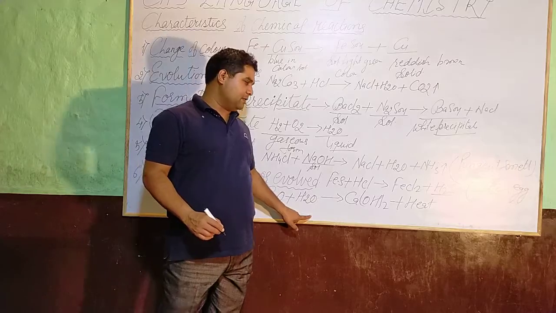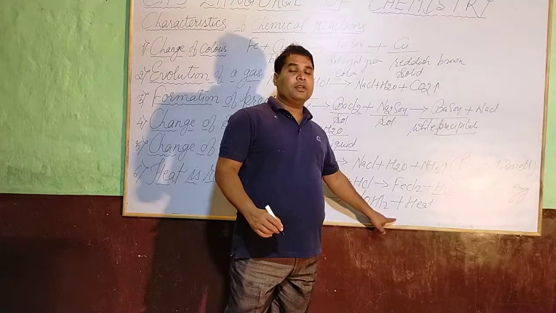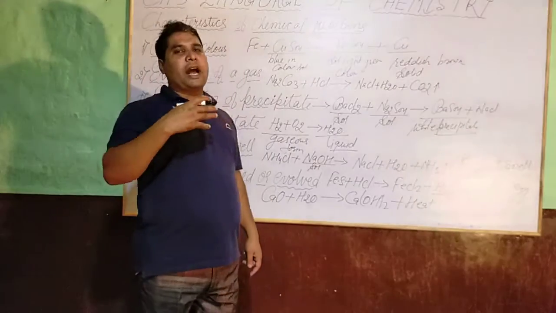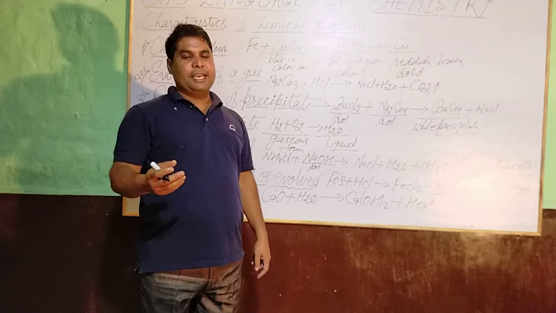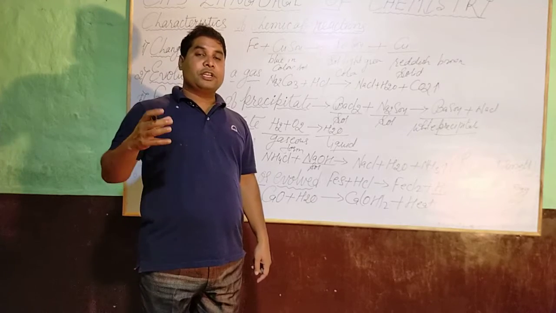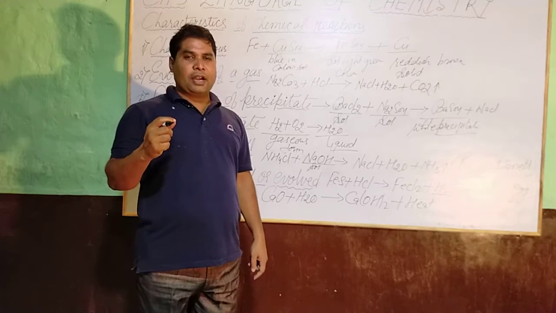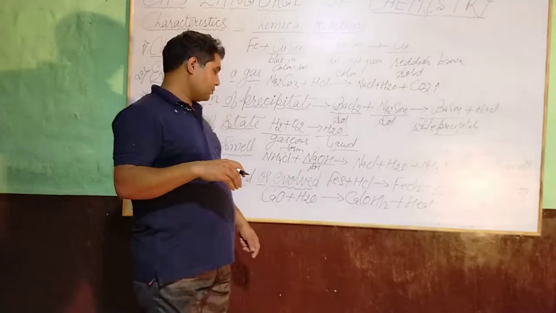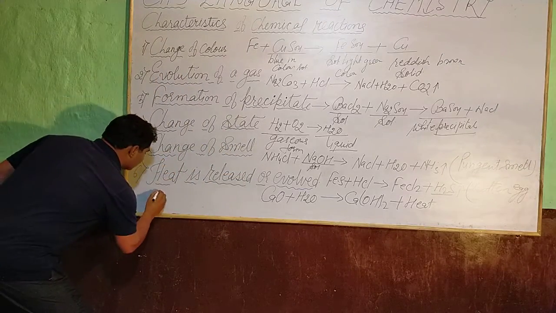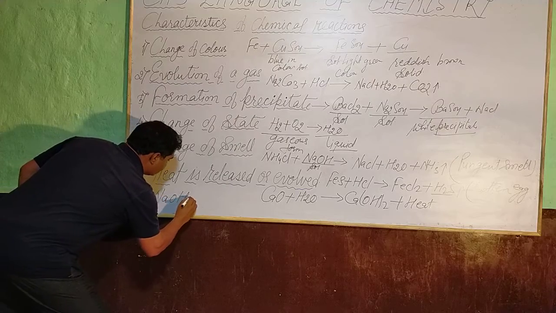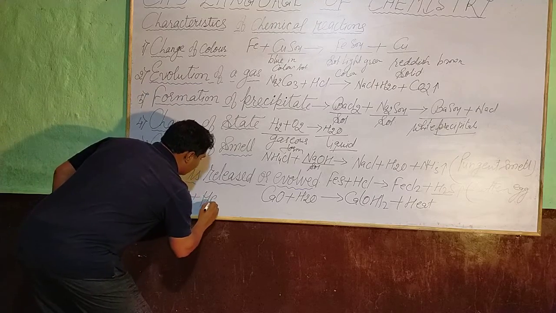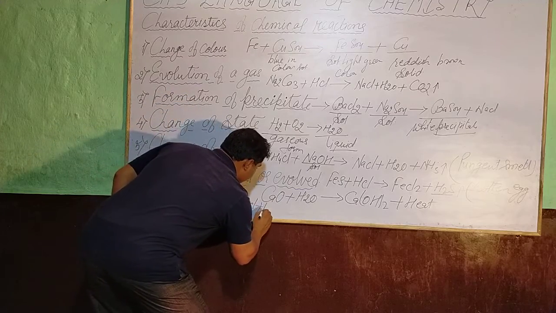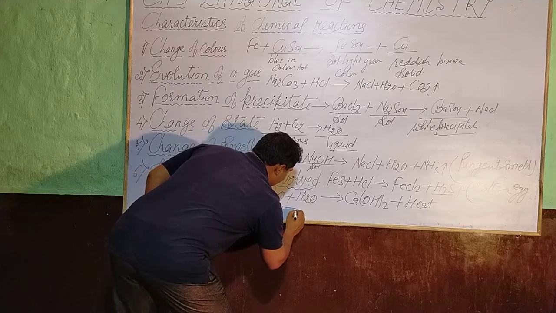During this reaction, what will you see? Heat is evolved. One more example you see. When dilute hydrochloric acid is added to sodium hydroxide, heat is produced. When sodium hydroxide is added with the dilute hydrochloric acid, heat is produced.